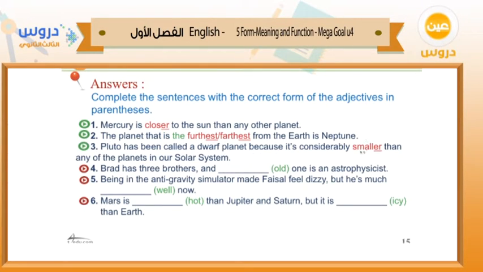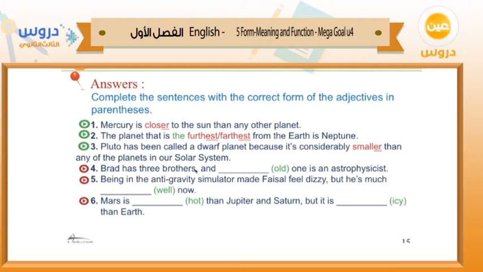So it's comparative. We have to say Pluto has been called a dwarf planet. Dwarf means smaller than usual, because it's considerably smaller, smaller, E-R. It's a short adjective. Number 4, Brad has 3 brothers and one is an astrophysicist, right? Here, astrophysicist means a person who studies a branch of physics which concerns astronomical phenomena.